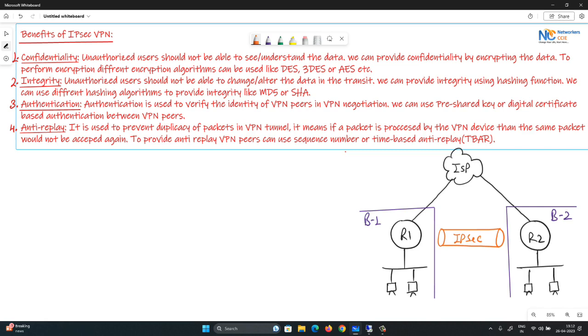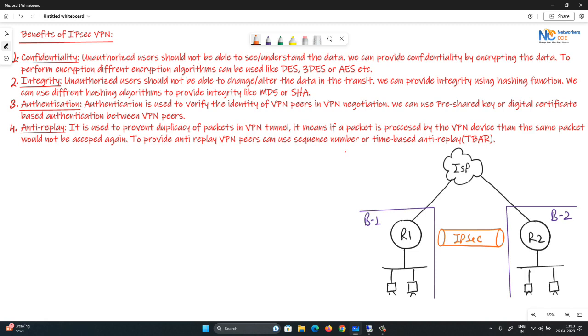To perform encryption, different algorithms can be used like DES, Data Encryption Standard, Triple DES, Triple Data Encryption Standard, or AES, Advanced Encryption Standard. We will see these encryption algorithms in depth in some other lecture. For now, I am going to explain how these benefits can be provided.